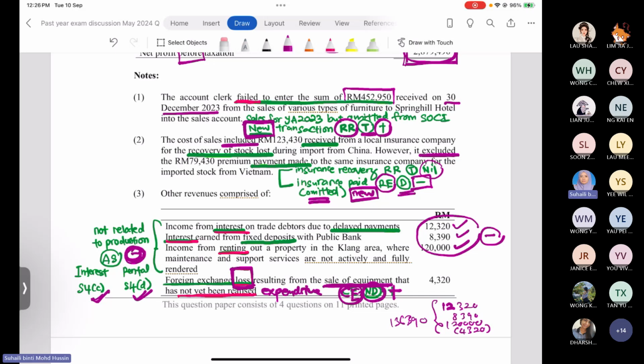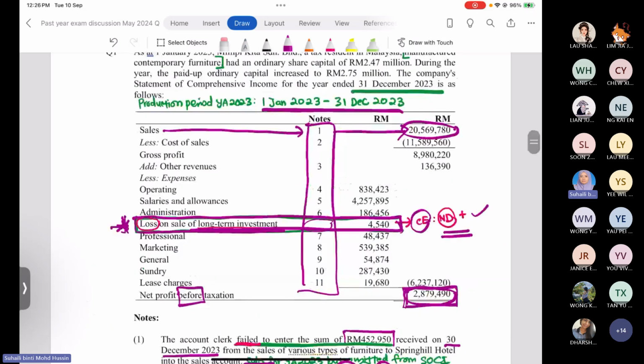Okay, right, that one's for number 3. Okay, and then number 4, what do we have? We go for number 4. Note 4 is the expenses, operating expenses.